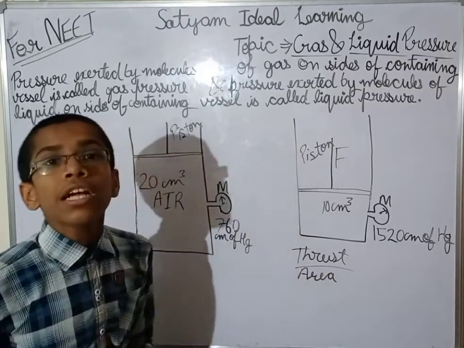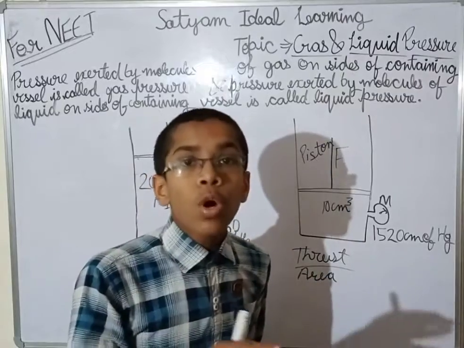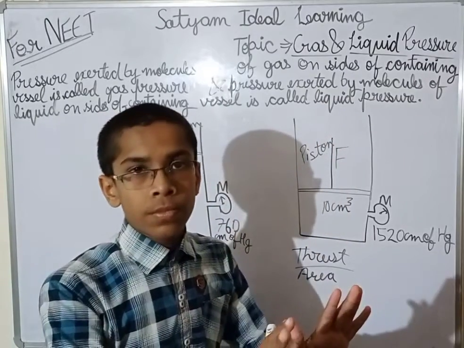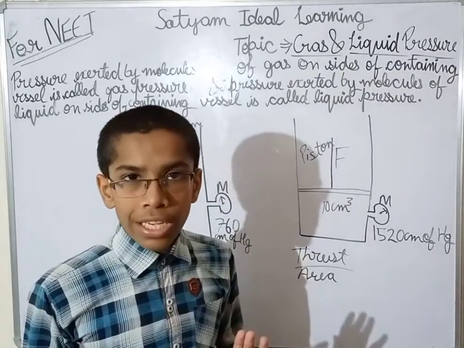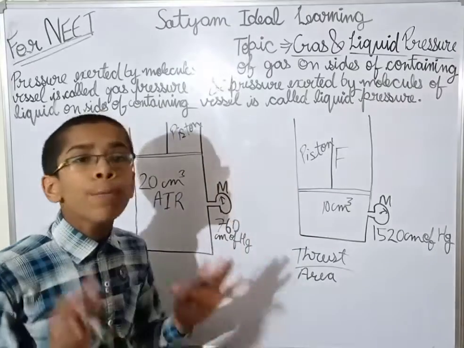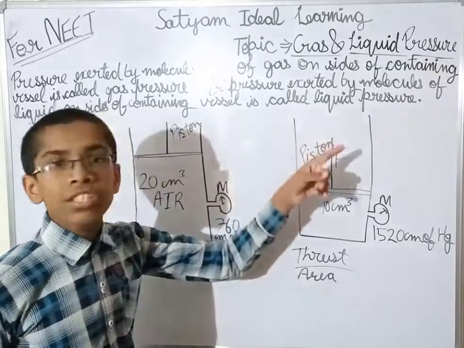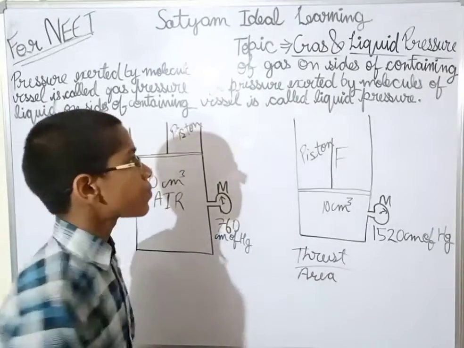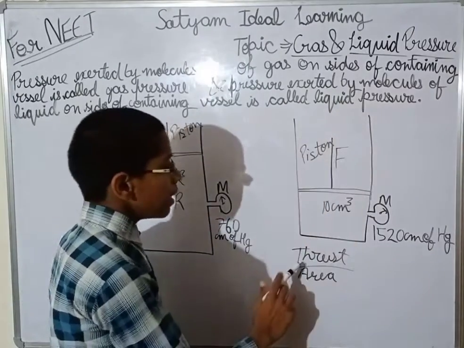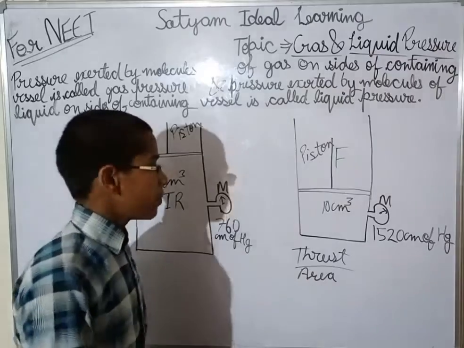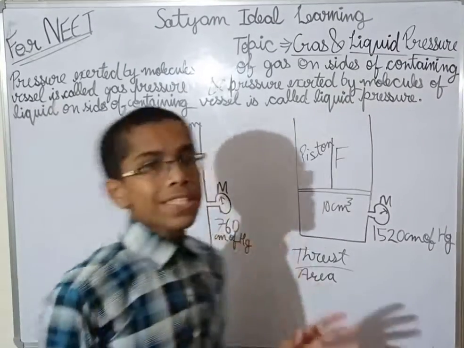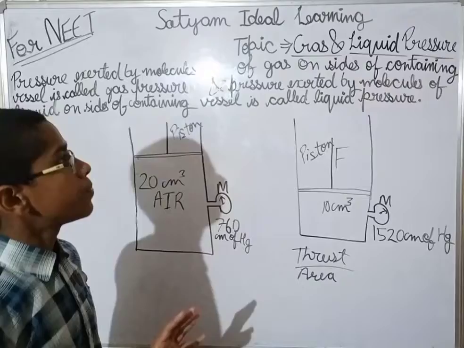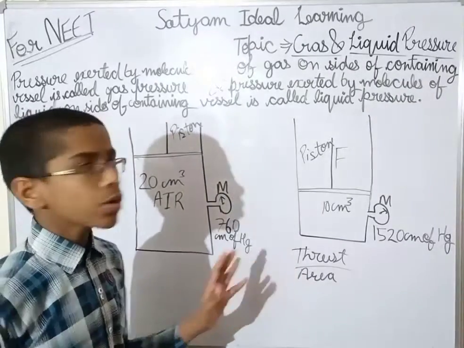And what is thrust? Thrust is compressive force, only pushing. We are not including pulling, we are including only pushing in this pressure. So thrust is compressive force, and area you already know. So pressure is thrust upon area. This is the formula of pressure.